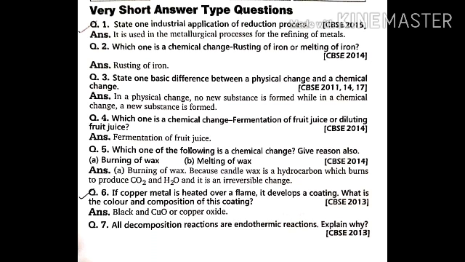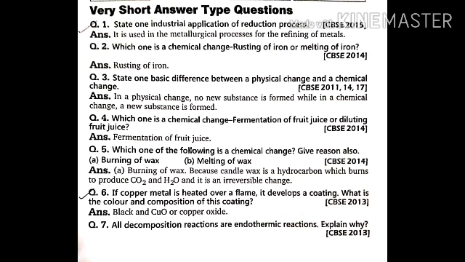The second question is: which one is a chemical change, rusting of iron or melting of iron? Obviously, the chemical change is the rusting of iron. State one basic difference between a physical change and a chemical change. This question has been asked many times. In a physical change, no new substance is formed, while in a chemical change, a new substance is formed.